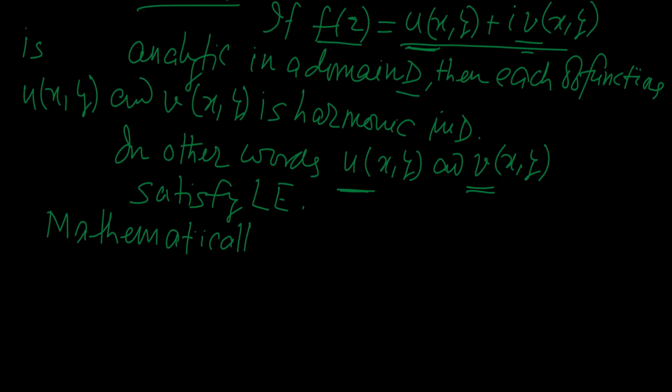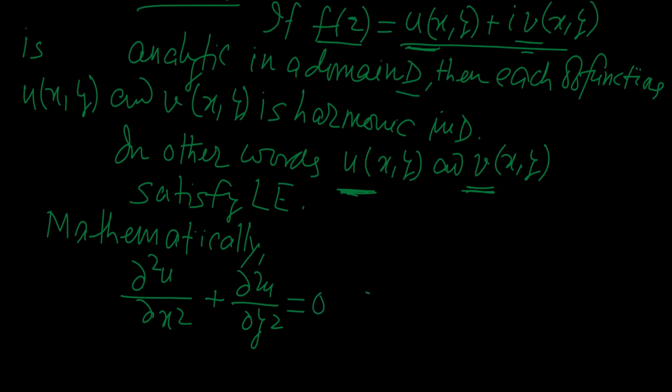This statement, that u and v satisfy the two-dimensional Laplace equation, we can write in a mathematical way as del 2u by del x square plus del 2u by del y square equal to 0, and simultaneously del 2v by del x square plus del 2v by del y square equal to 0.